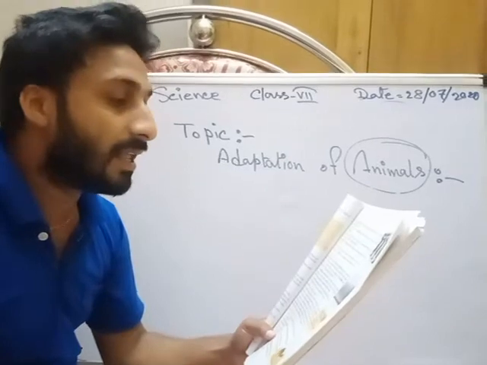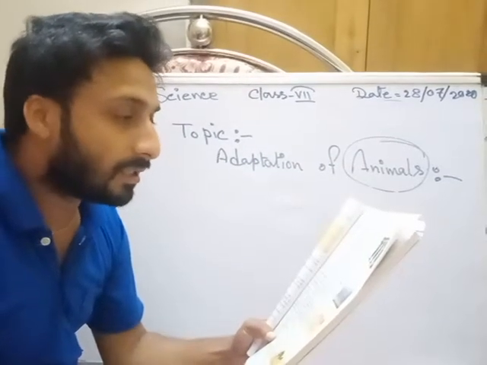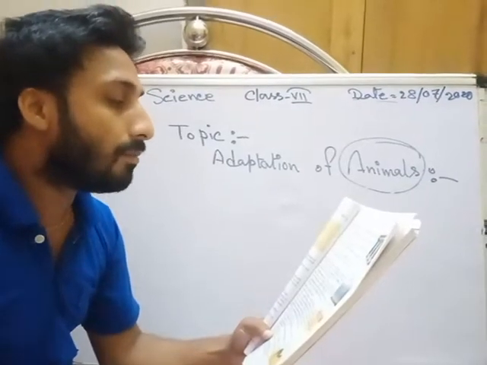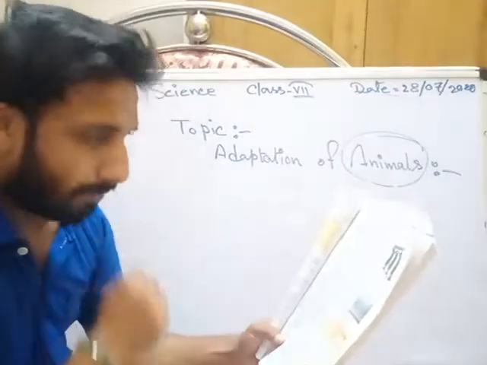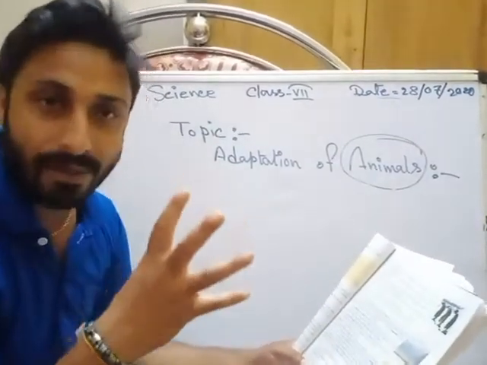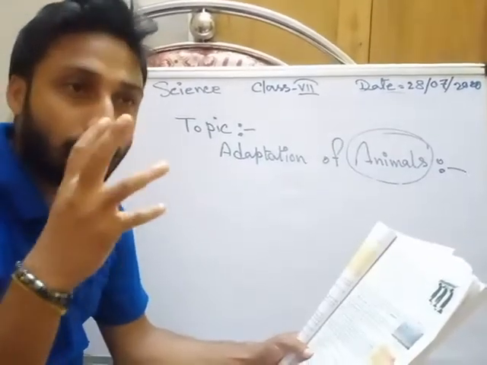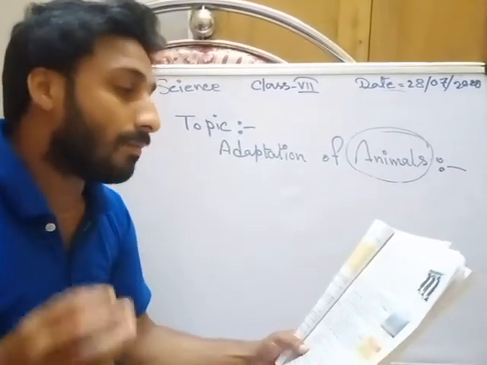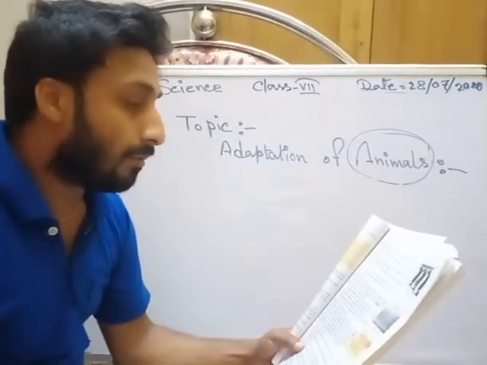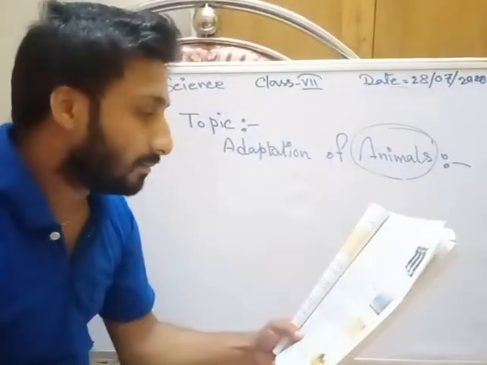Their thick skin and thick layer of fat underneath keep them warm in the extreme cold climate. They survive and are protected from the extreme cold by the thick layer of fat underneath.